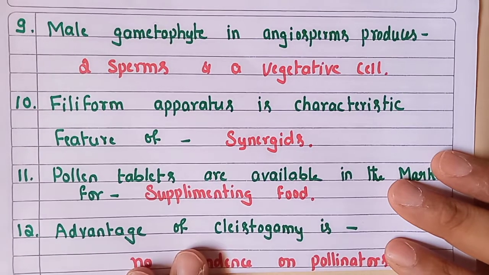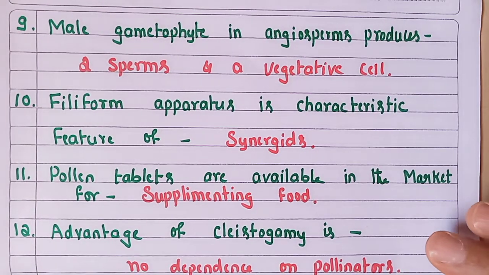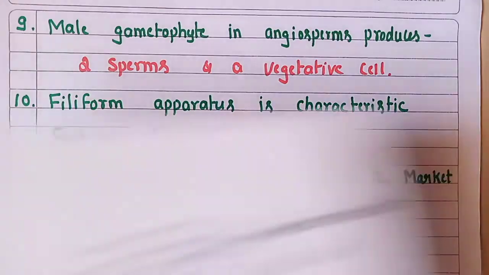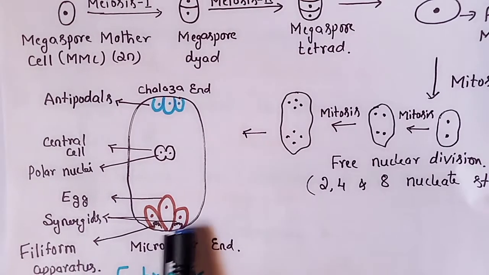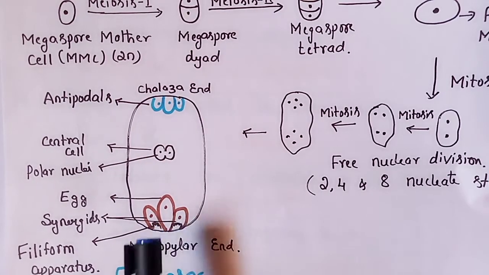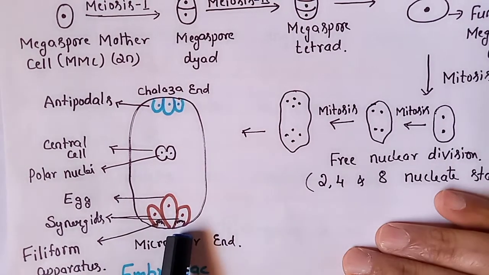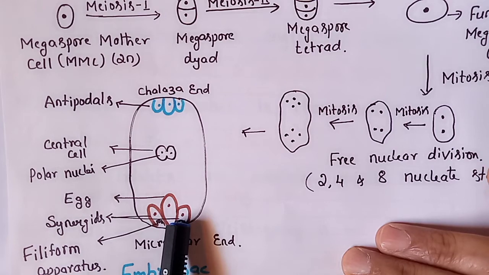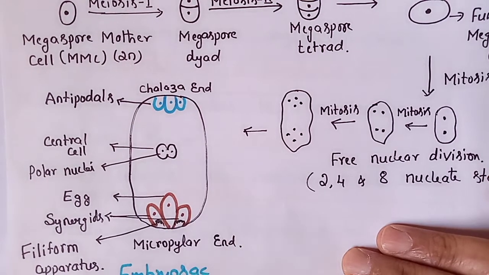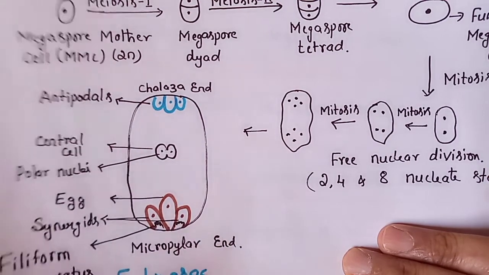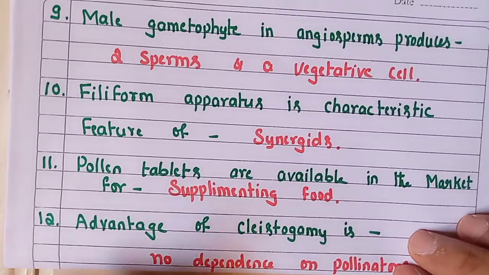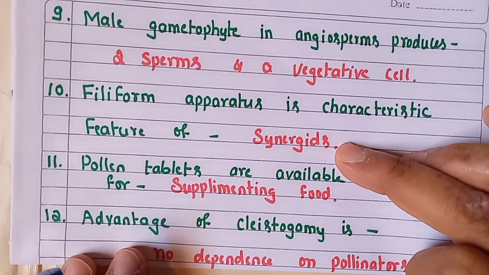Then the filiform apparatus in the embryo sac. As you can see in the embryo sac, at the micropylar end there are two synergids surrounding the egg. In the synergids we can find a special structure called the filiform apparatus. These filiform apparatus guide the pollen tube during fertilization. So filiform apparatus are the characteristic of synergids.